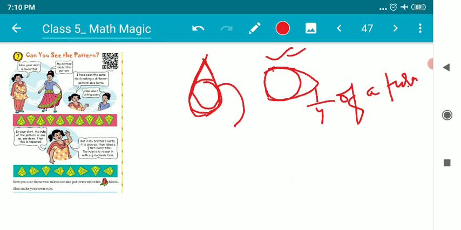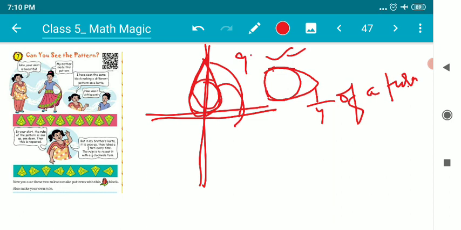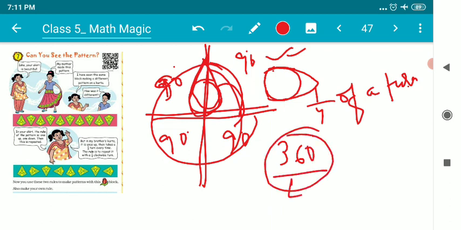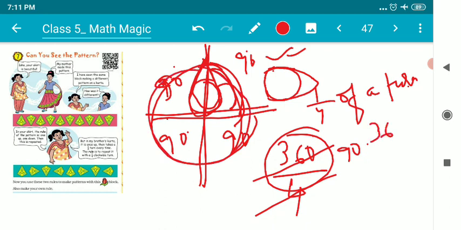The moment it takes 1/4 of a turn, if I make 4 equal parts, these angles are 90, 90, 90 and 90. The question is, sir, why 90 degrees? Because the whole circle is 360 degrees. If I divide it by 4, as I'm making 4 equal parts, it will come to 90 degrees. So 90 degrees means 1/4 of a turn. Full turn means 360 degrees only. When I take a complete turn, it shows 360 degrees. So 1/4 of a turn means it will come to this position.